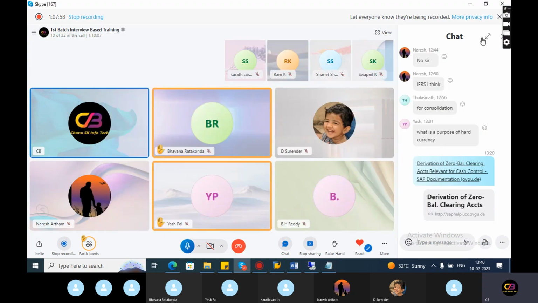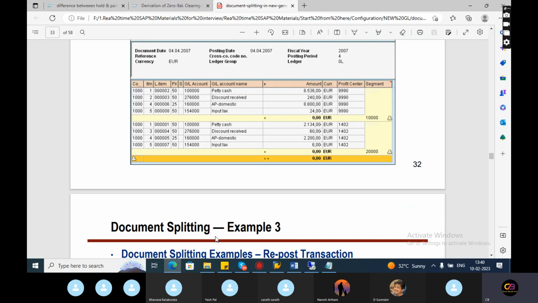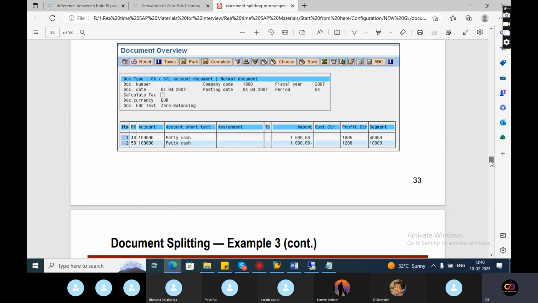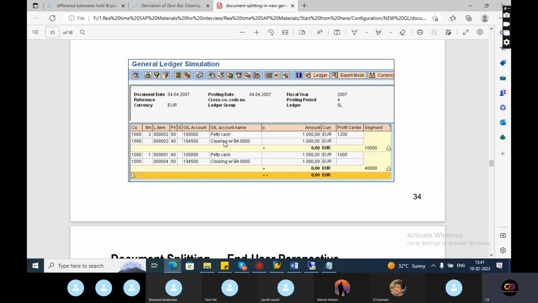Okay, I will show you tomorrow. I didn't find some of the transactions with this zero balance clearing account. But the zero balance clearing account is for clearing items. I will show you this example. Let's say you post with these GL accounts, petty cash and amount, profit center segment is there. These are two line items, like adjustment related, any clearing adjustment. In that case also the zero balance clearing account should come into the picture. So like that, one GL account should be added, like zero balance clearing.